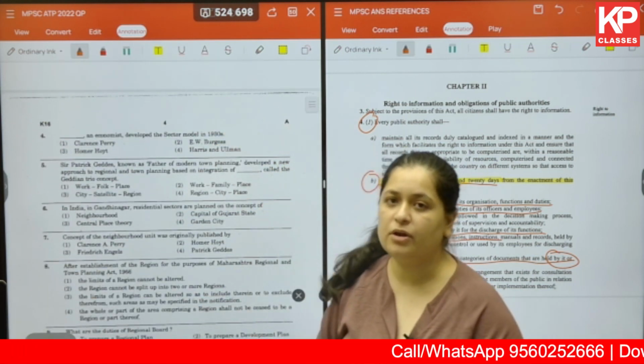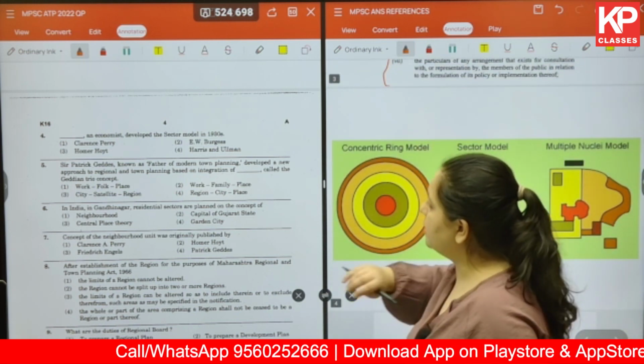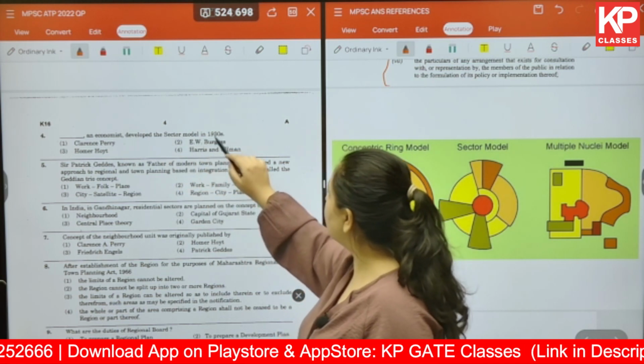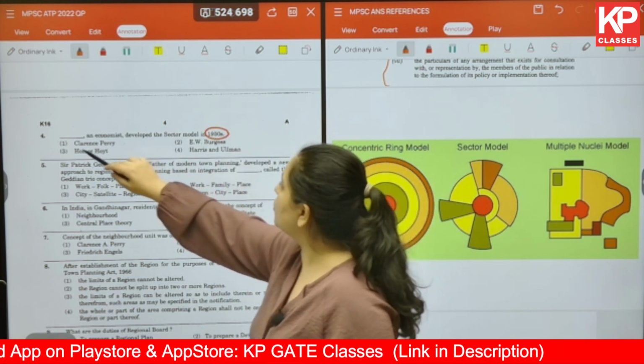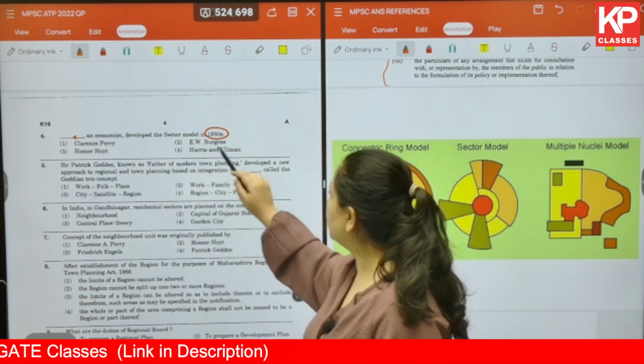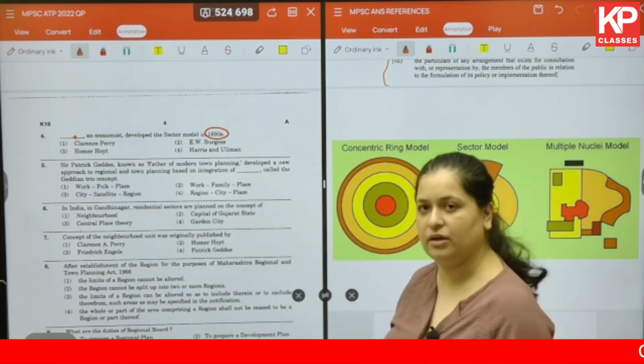Now we are talking about a few theories in the coming questions. To start with, the first one is: an economist developed the sector model in the 1930s. So who is the economist that we are talking about? Option 1, Clarence Perry; 2, E.W. Burgess; 3, Homer Hoyt; or 4, Harris and Ullman.